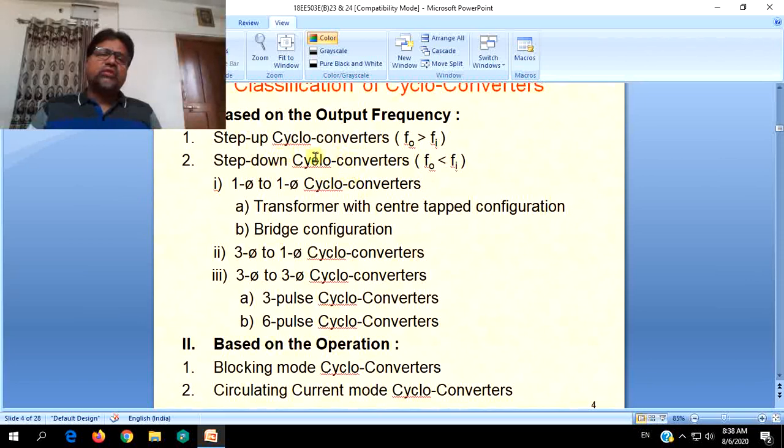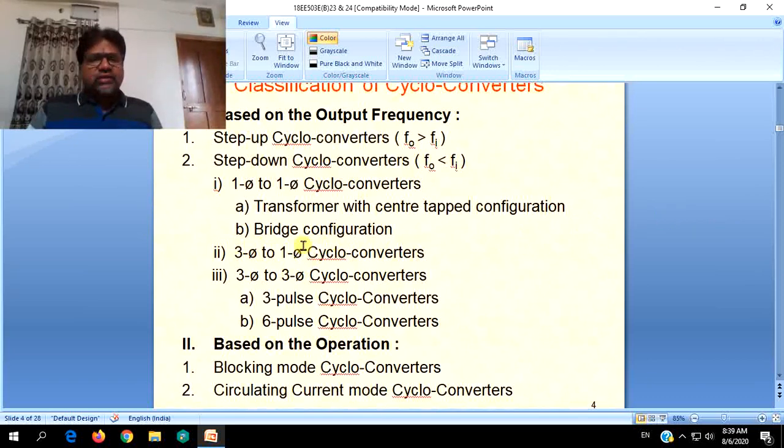For cycloconverters, we will be dealing with fully controlled converters only. Fully controlled converters means all the power electronic switches, maybe SCRs or MOSFETs or other transistors, will be consisting of only fully controllable devices. They are full converters only.